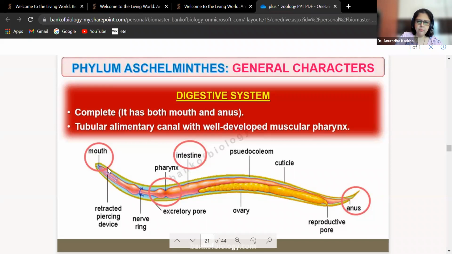Okay. So this is a typical aschelminth structure.